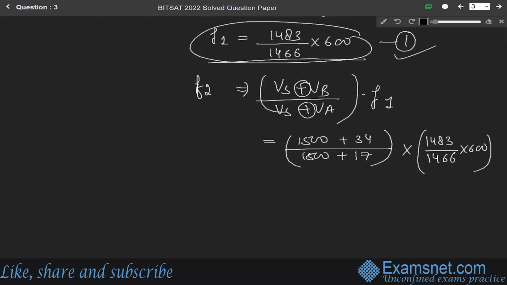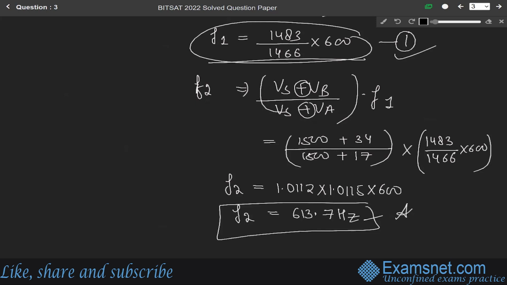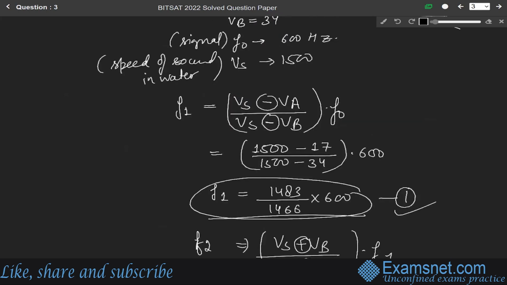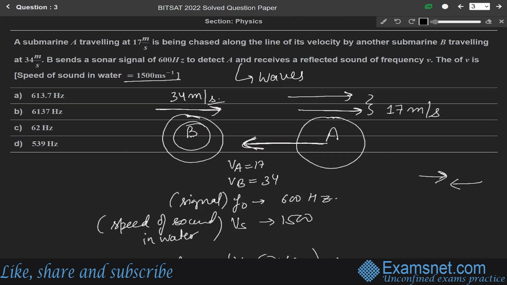So after solving it, we get F2 is equals to 1.0115 into 600. So F2 will be equals to 613.7 hertz. Okay, this is our final answer. So F2 is 613.7 hertz, means option A is the correct answer.